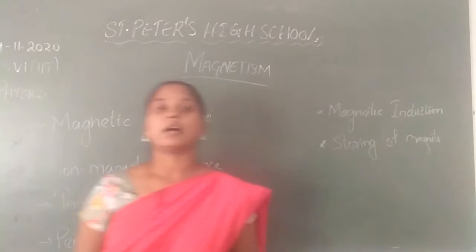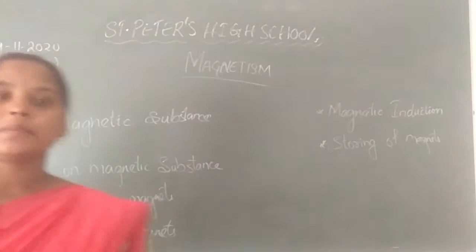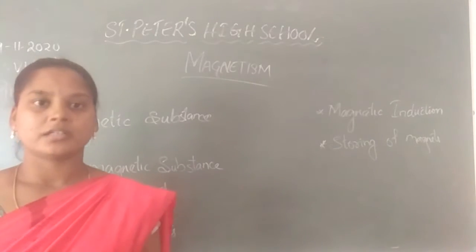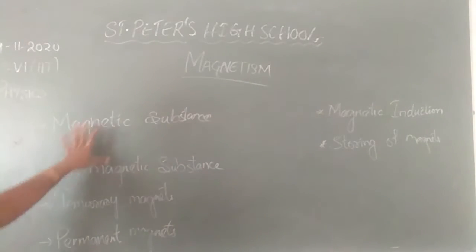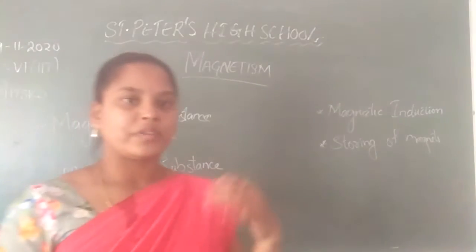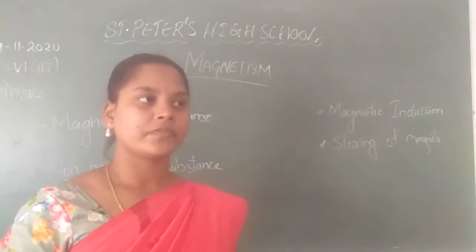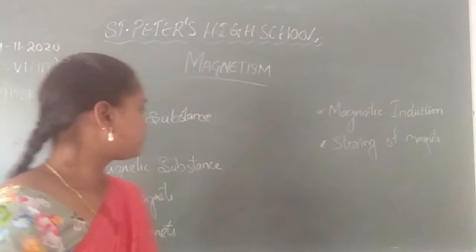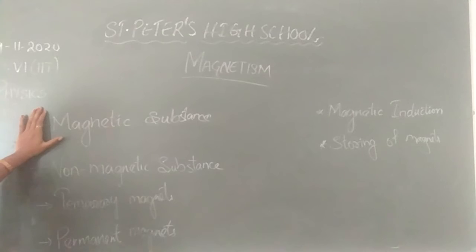Yesterday we discussed different types of magnets and properties of magnets, right? So today we will be discussing magnetic substance, non-magnetic substance, temporary magnets, permanent magnets, magnetic induction, storing of magnets, and some of the important poles of the magnet. Okay, so let us start with the magnetic substance.